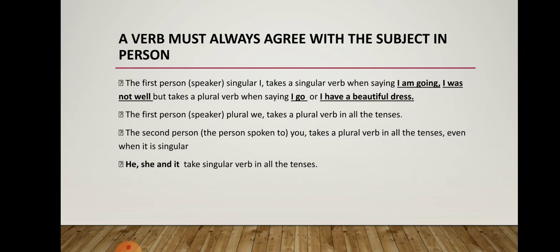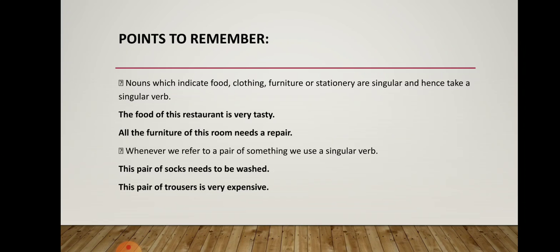He, she and it take a singular verb in all the sentences, because he is only one, she is only one, it is only one. They take a plural verb in all the tenses. Now you have some points to remember. Nouns which indicate food, clothing, furniture or stationery are singular and hence take a singular verb.